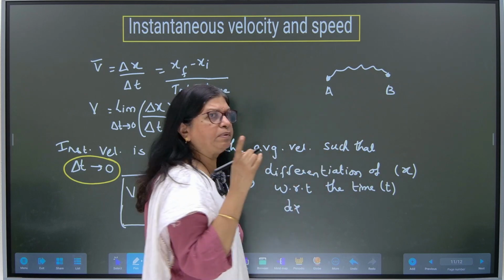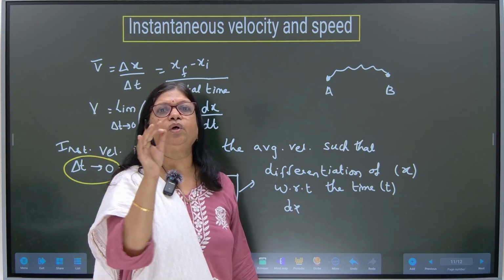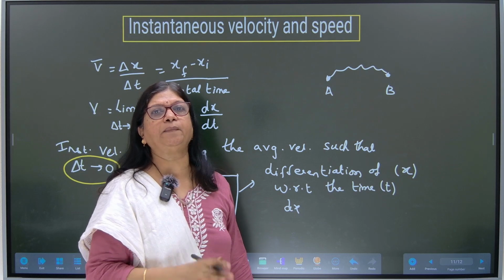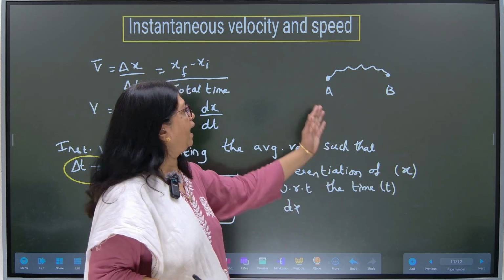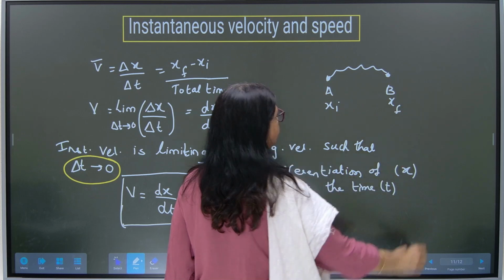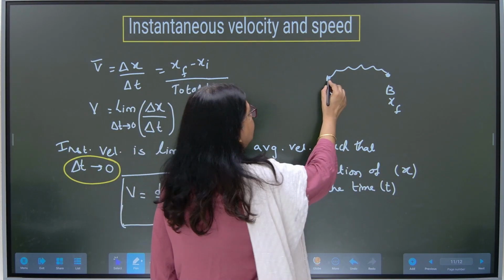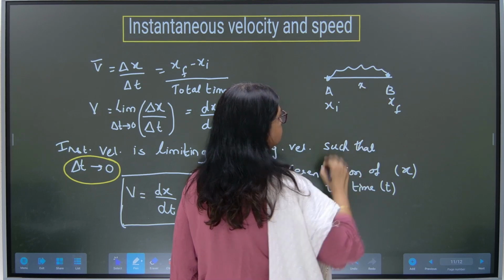You know, for displacement we have already learned there is no need of choosing the path. We are only interested in the initial and the final point. Correct? A is xi, B is xf. Now, let us denote this by x.